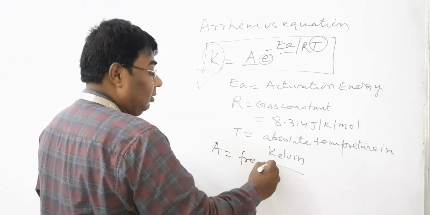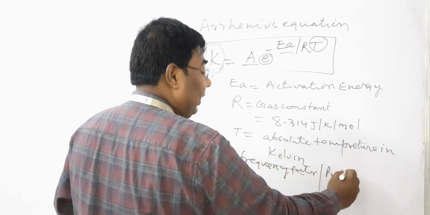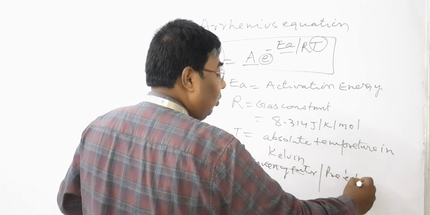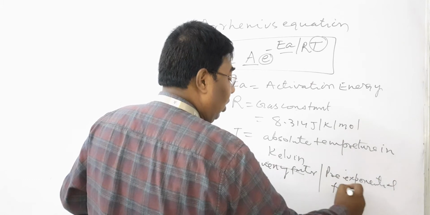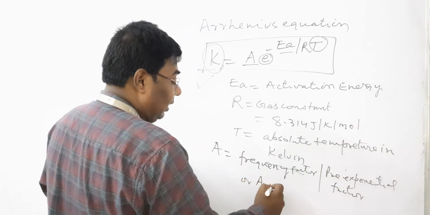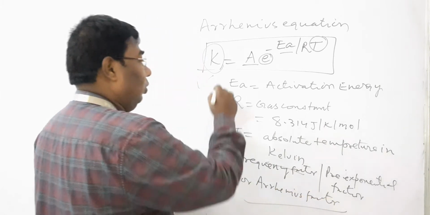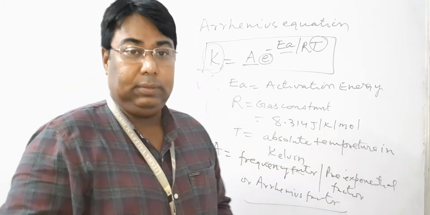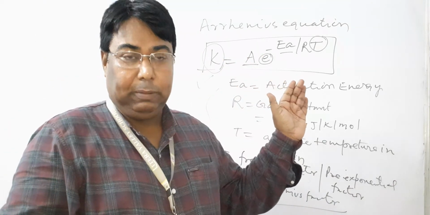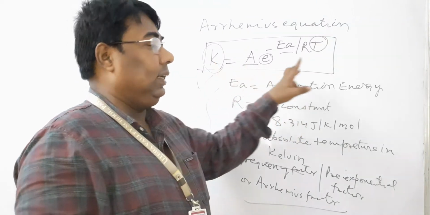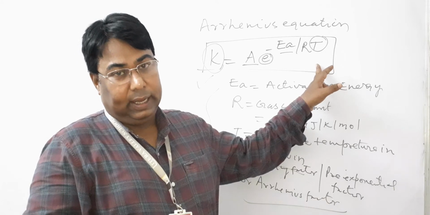This is the Arrhenius equation, and it establishes the relationship between rate constant and temperature. I think all of you understand.